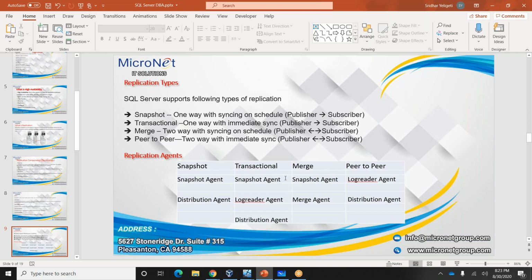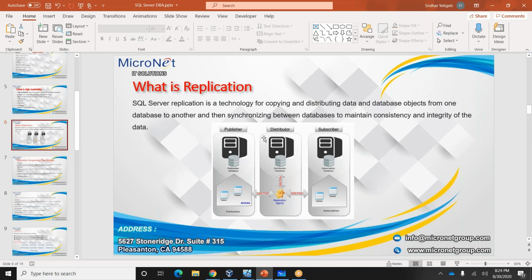Transactional replication. In transactional replication we have the snapshot agent as well as the log reader agent as well as the distribution agent.